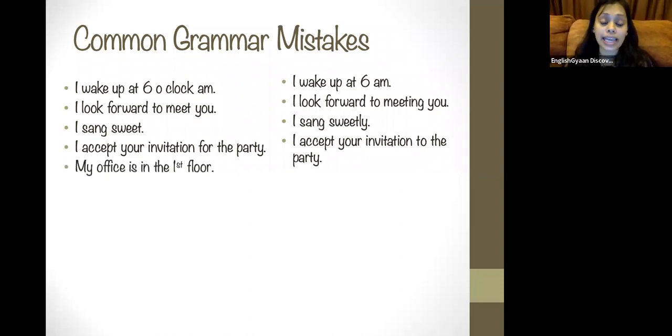My office is in the first floor. It should be my office is on the first floor. So these are some common grammar mistakes that people make and we should be avoiding this. It's very, very important that we avoid this. So it's easy for us to frame short, simple statements that will give you quick confidence. So brainstorming in the present followed by vocabulary and some common grammar mistakes that people do while speaking is something that we have done for the day.